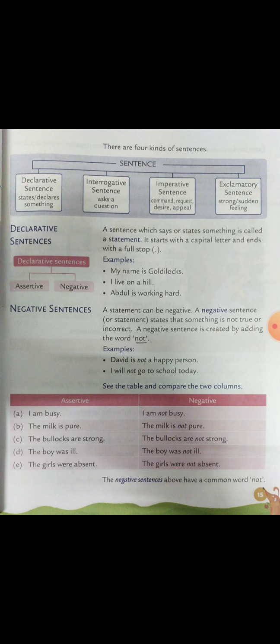For example, do your work, mind your own business, speak the truth, please get aside, please pass me the television report. These all are the examples of imperative sentence.